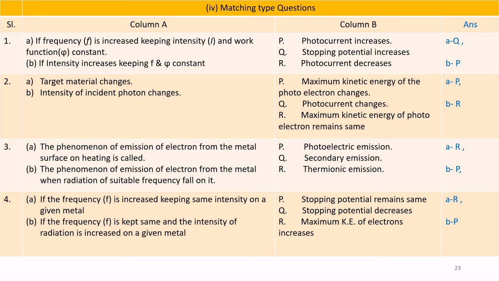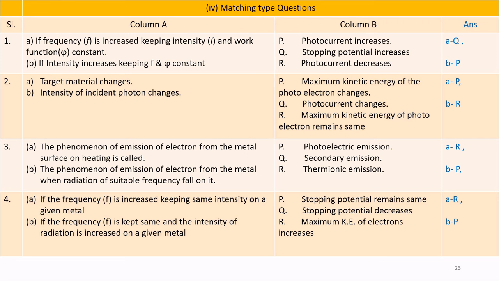Certain statements are given in column A. We have to match with the correct statement or choice given in column B. So let us start with serial number 1, item A. If the frequency is increased, keeping intensity and work function phi constant, stopping potential increases. Option is Q, that is A matches with Q.